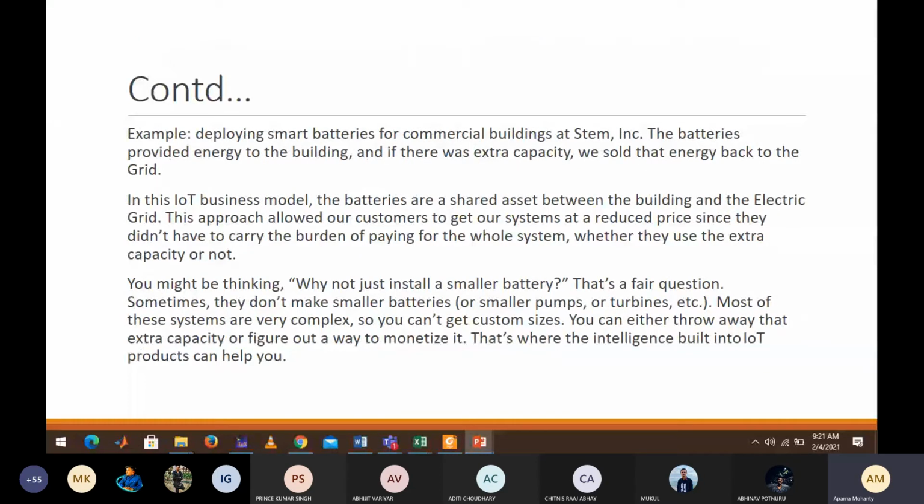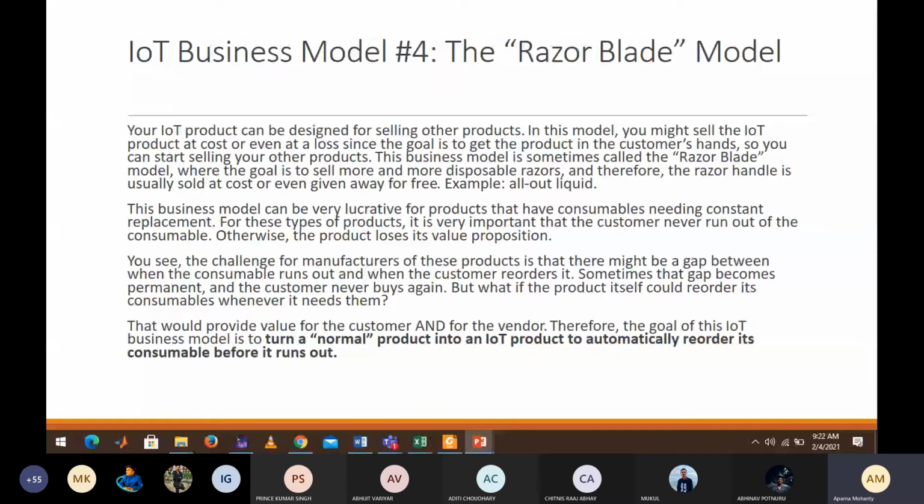So next comes the razor blade model. So what is this razor blade? You might have used a razor blade. Wherever you go, like the barber shop, they use these blades in the razor. Razor is basically a plastic thing and there are blades. In this model, if you sell a lot of blades, blades are obviously cheaper than the entire razor, because that is just an attachment. So that is a cheaper version.